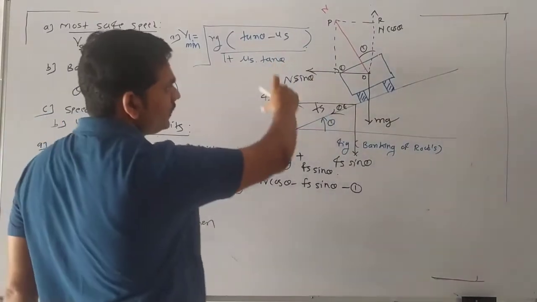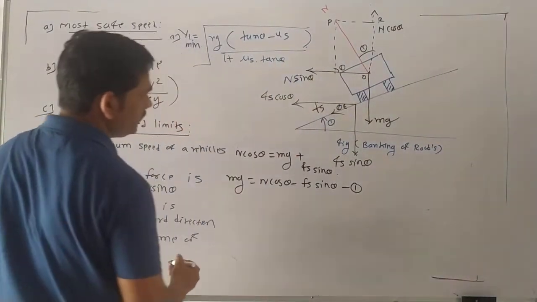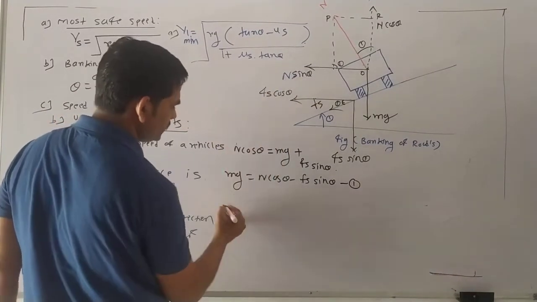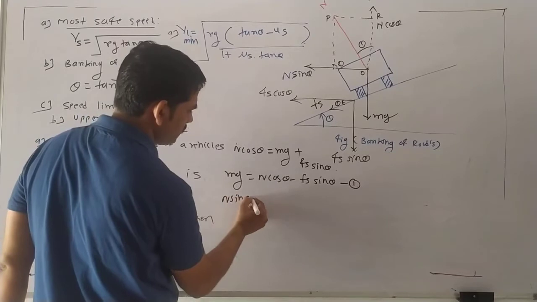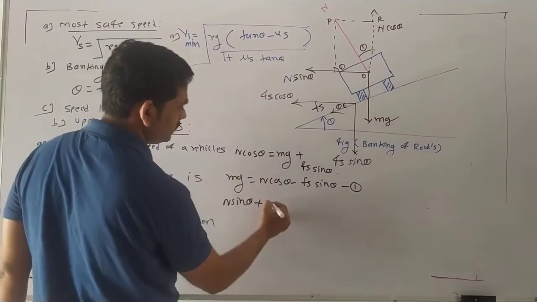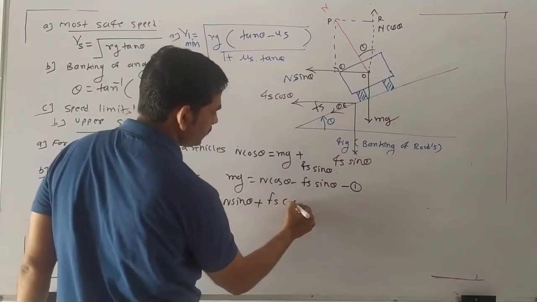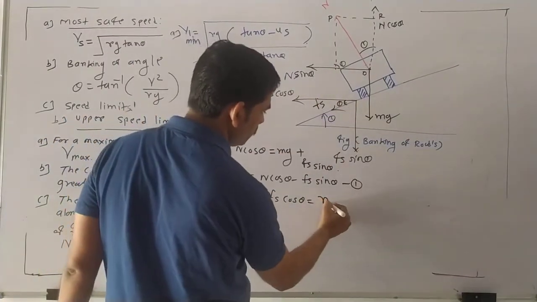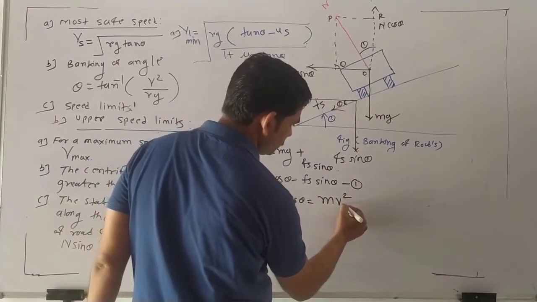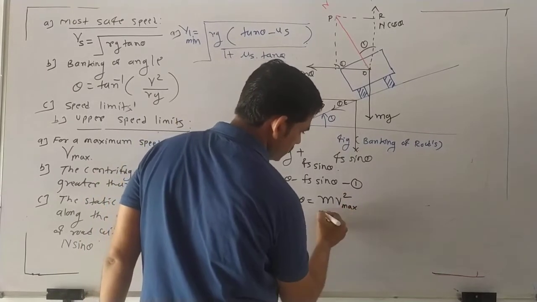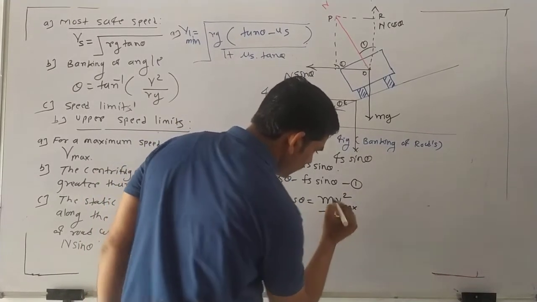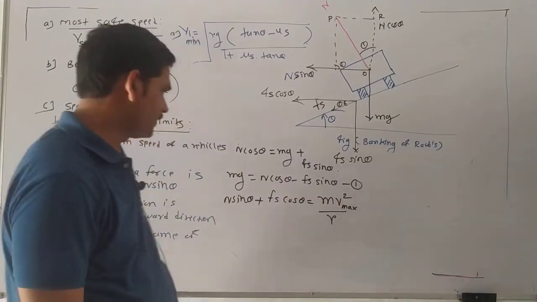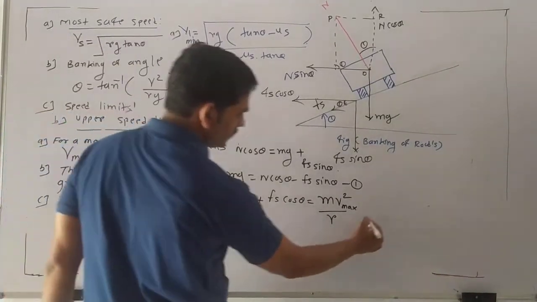So in that situation, what formula do we get here? In this direction, N sin theta plus Fs cos theta, and in that direction the centrifugal force m v square upon r occurs. Suppose we consider v max. M is the mass of the vehicle, r is the radius. Suppose this is equation number 2.